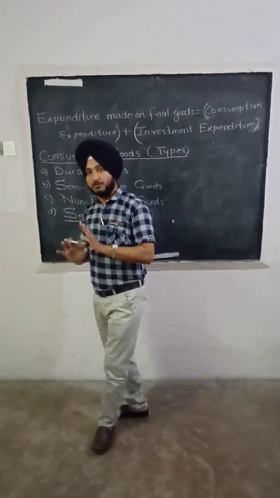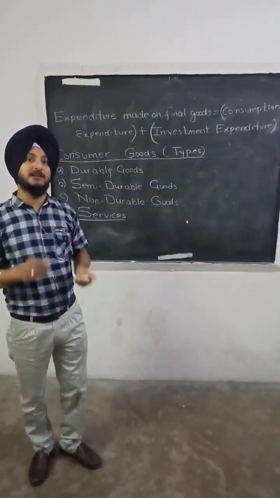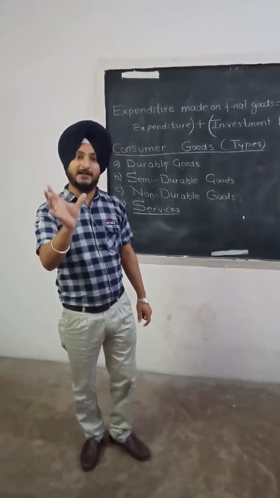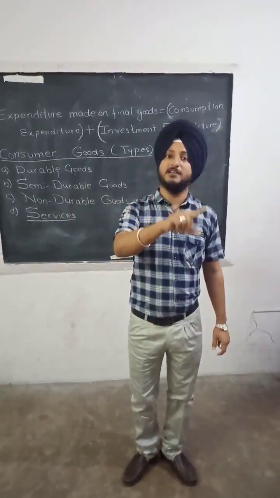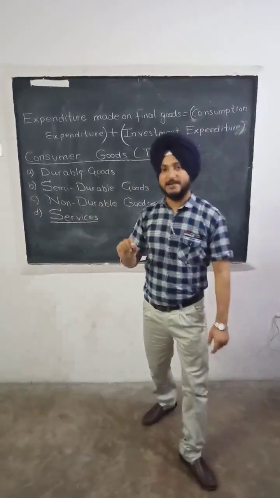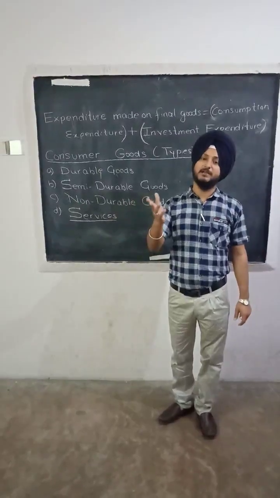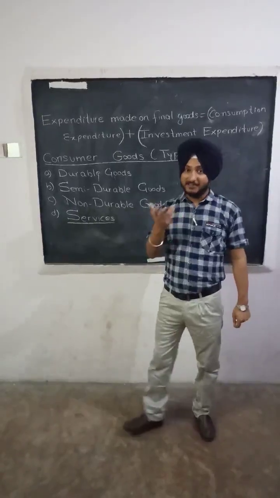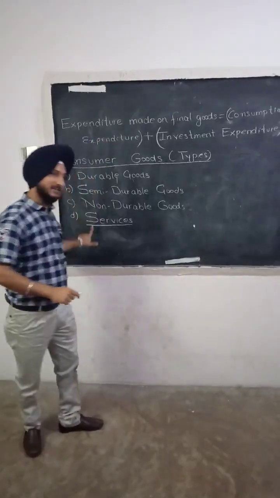Now we are closing the video with a quick recall of what we have done. Today we have done classification of goods, final goods. These are of two types: final producer goods and final consumer goods. Expenditure made on final producer goods is investment expenditure. Expenditure made on final consumer goods is consumption expenditure. This is the equation and these are the four types.